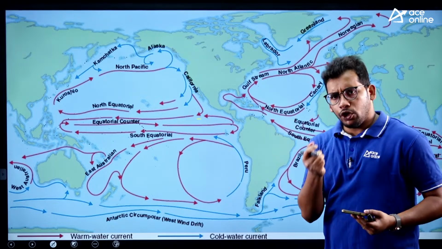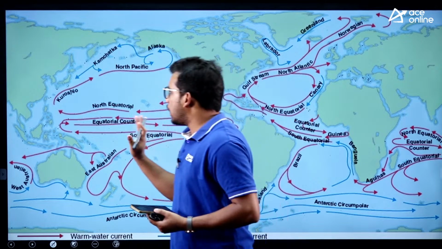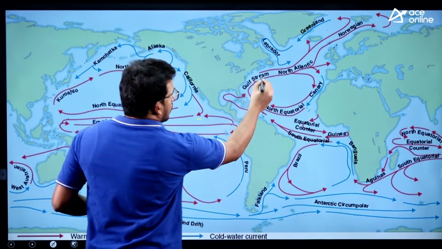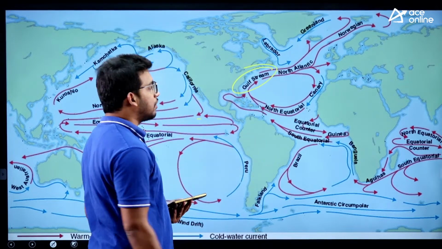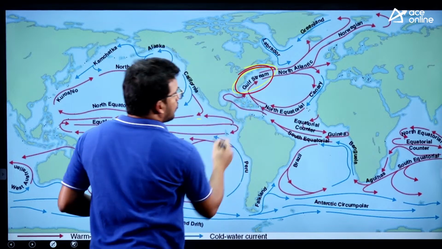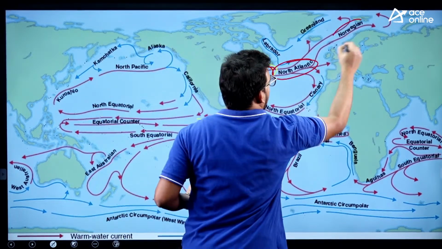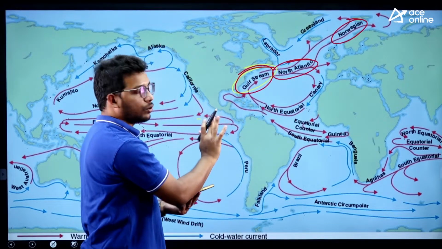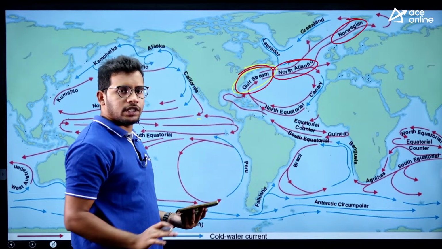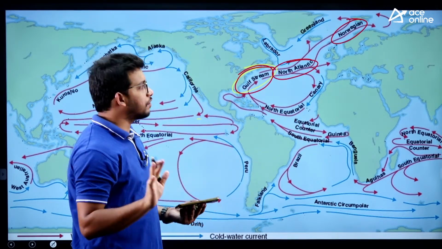So I will tell you a few currents which you need to remember for our exam. Let us take the Atlantic Ocean, which is very important. So here warm currents are Gulf Stream, then North Atlantic current, Norwegian current. So now we are learning it in the Atlantic Ocean. Try to remember the currents from different oceans. You need not club all these things. Now we are learning the Atlantic Ocean, then we will learn the Pacific Ocean. That will be sufficient for our exam.